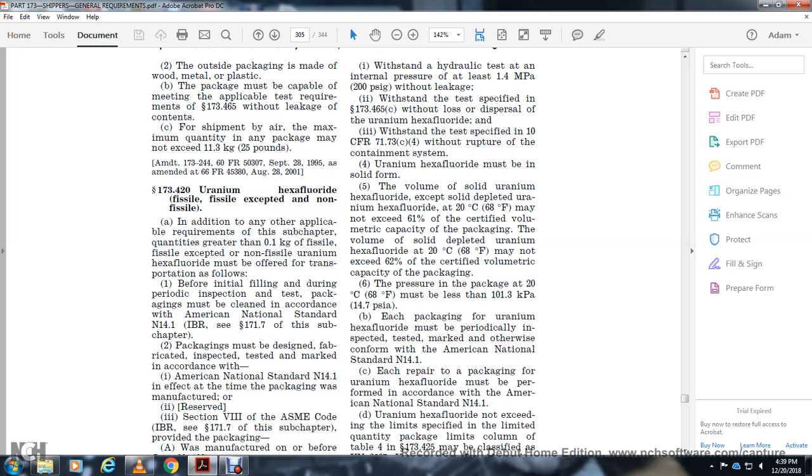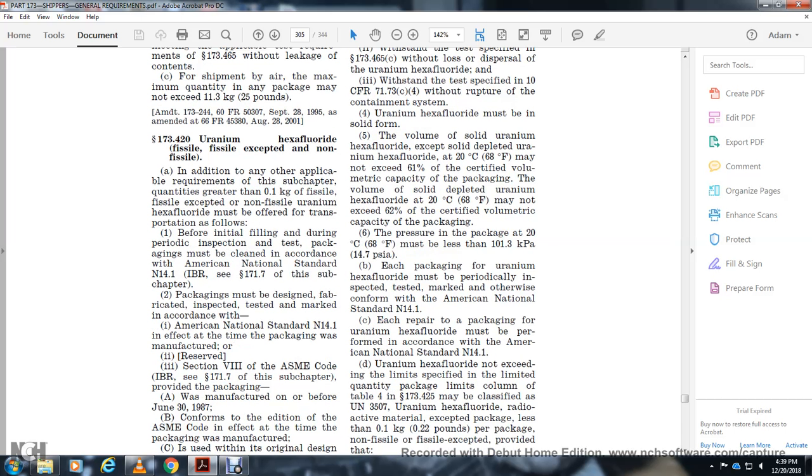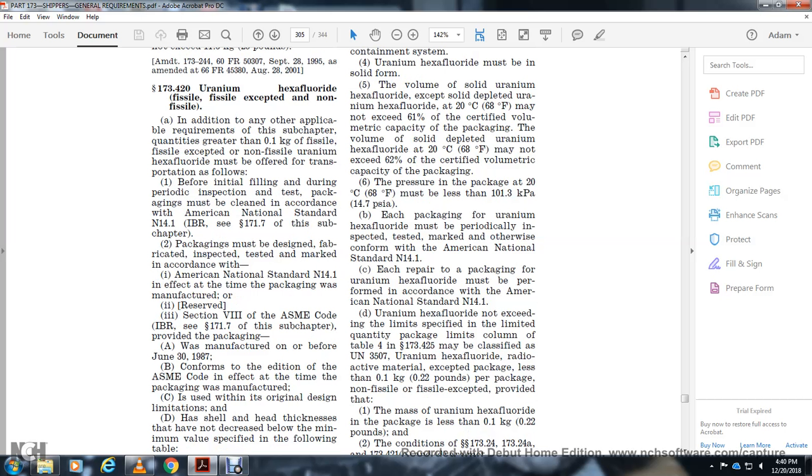reserved in Section 8 ASME code 171.7 of the subchapter provided the packaging when manufactured before June 30, 1980 for the form in addition with the ASME code in effect with the time of the packaging manufactured. Is due to the original design limitation shell with the head with the thickness of the head of the crease below with the minimum value specified in the following table.